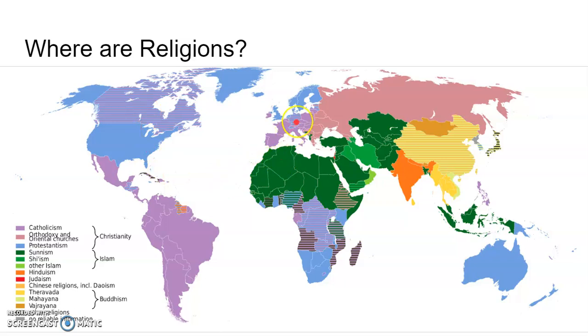Next, we have here through Northern Africa, here in Southwest Asia, is Islam. And you can see that Islam is broken up into two branches, Sunni and Shia. The vast majority of people are Sunni Muslims.